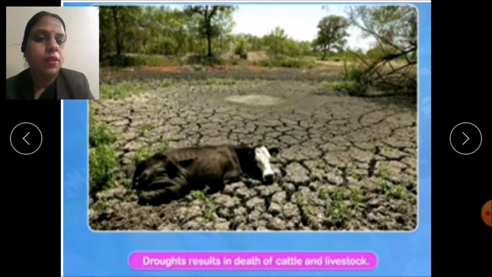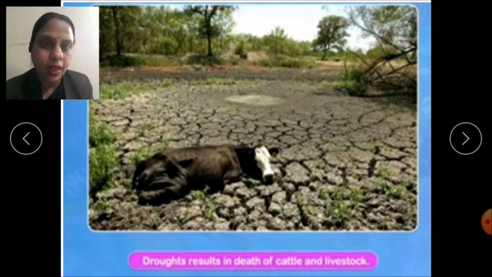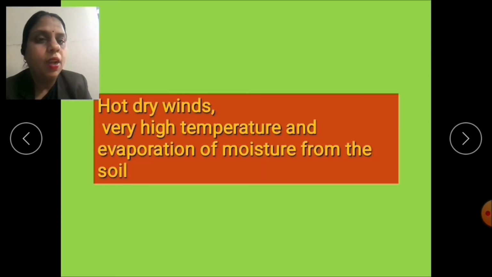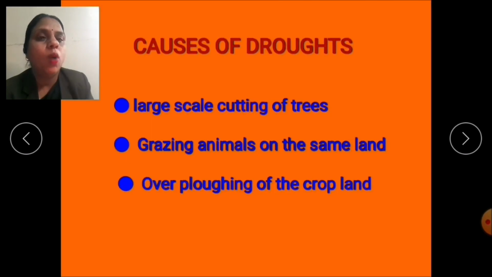But children, drought is not only caused due to the lack of rainfall. There are many reasons like hot dry winds, very high temperature and evaporation of moisture from the soil that can result in drought-like conditions. And let's see what are the other causes of droughts.